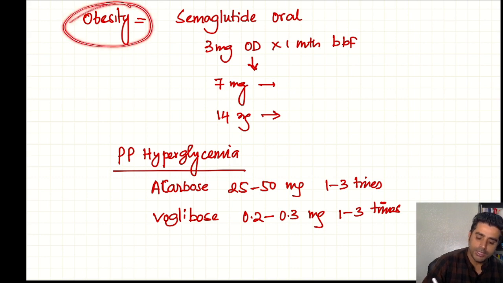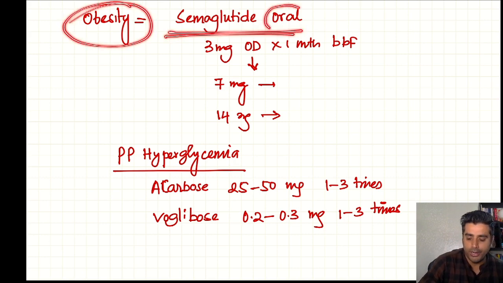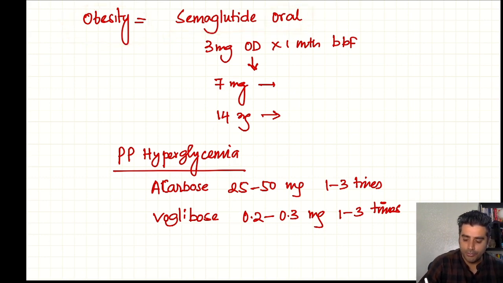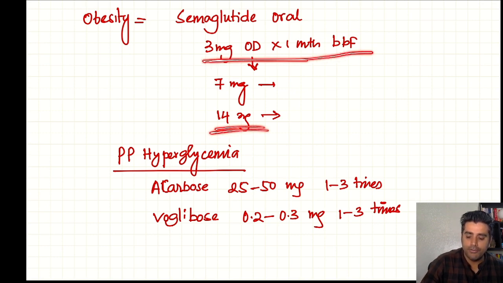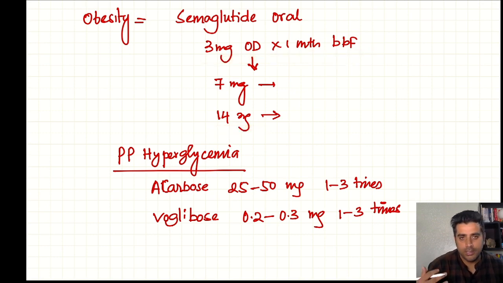Now if you have obesity, semaglutide is an oral drug. We can start with 3 milligram once daily for 1 month before breakfast. If the weight loss is not as desired, then we can go up to 7, and again if it is not, then we can go up to 14 milligram to have better weight control.